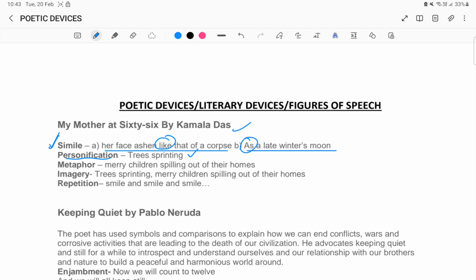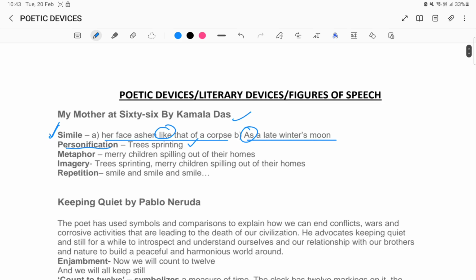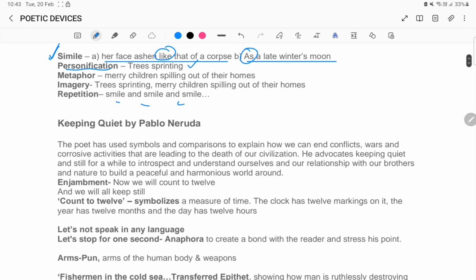There are many examples of imagery across the poem. Trees sprinting, merry children spilling out of their homes. They're both examples of imagery because we can actually imagine in our heads how the scene looks. We can visualize. This is an example of visual imagery. Repetition: when she writes smile and smile and smile. So here the word smile is being repeated.